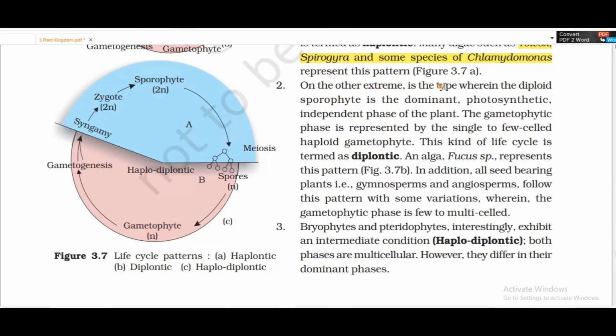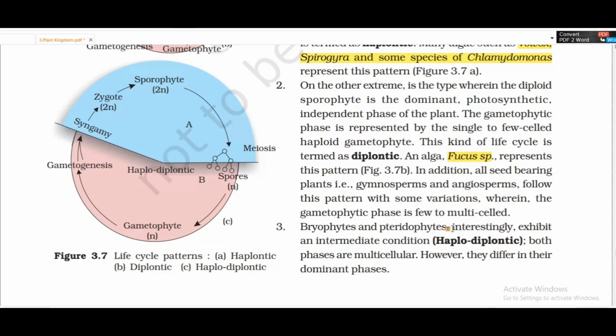On the other extreme is a type where the diploid sporophyte is the dominant, photosynthetic, independent phase of the plant. The gametophytic phase is represented by a single-celled haploid gametophyte. This life cycle is termed diplontic. In algae, Fucus represents this pattern. In addition, all seed-bearing plants, gymnosperms and angiosperms, follow this pattern with some variations.